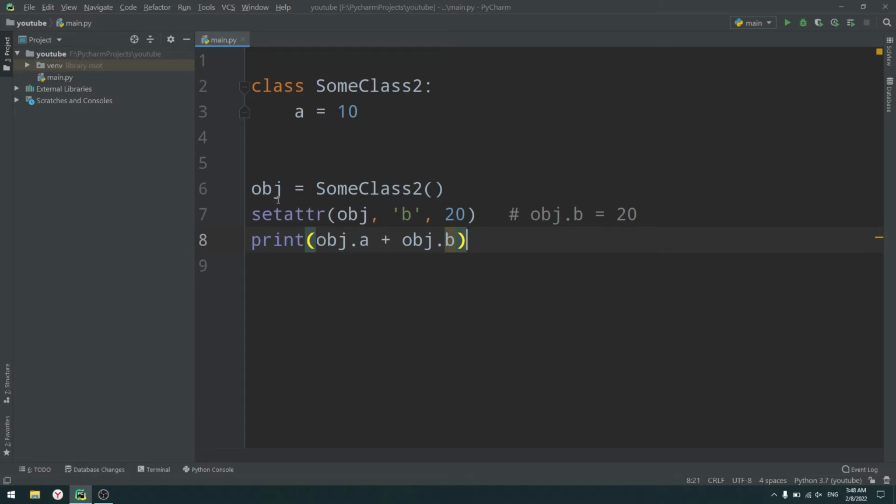First of all, because you're using setattr, your IDE can't really create a scheme for your some class 2. Why is that? Because you can change b to n, to m, to a, b, c, d anytime. And the second problem is, why do you even use the setattr function? Because as I said, it's basically the same as object.b equals 20. So why not just use object.b equals 20?